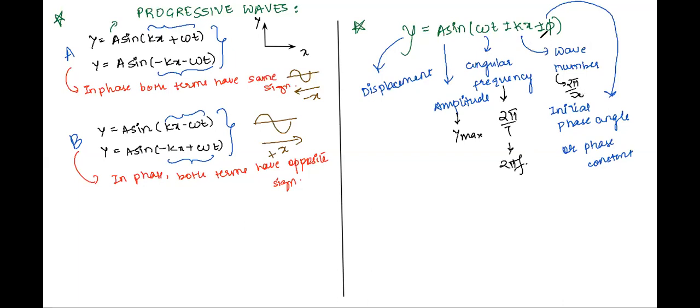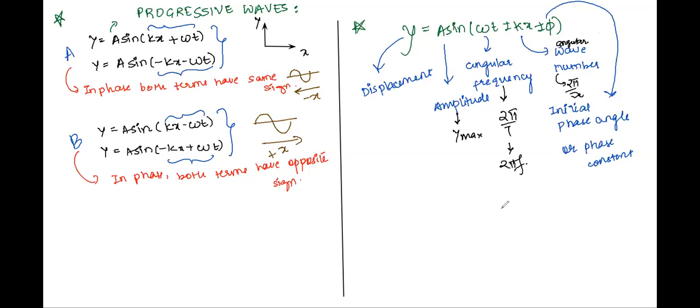This is sometimes also called the angular wave number, where λ is the wavelength. Write it down.